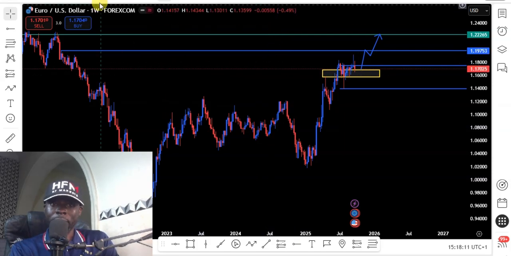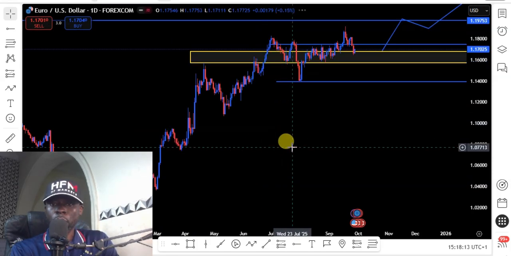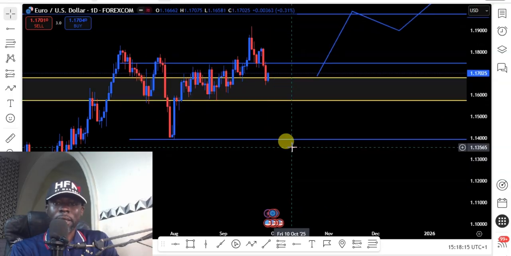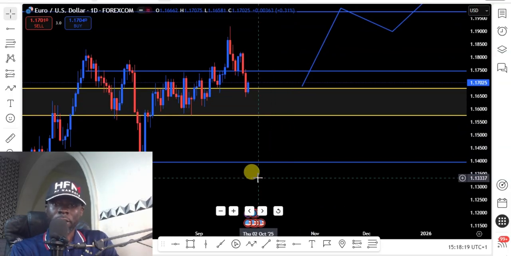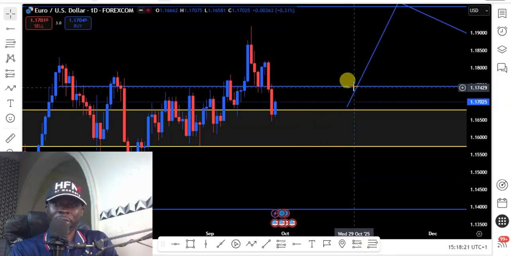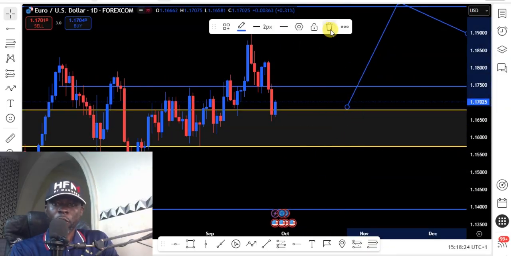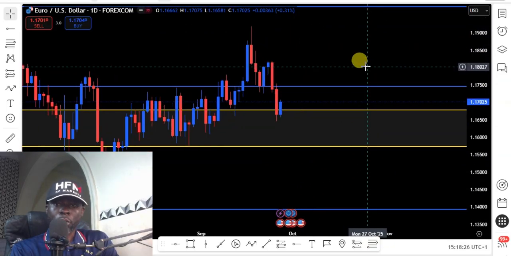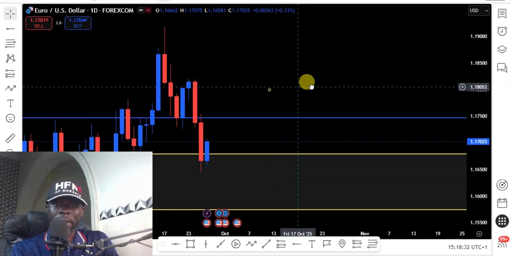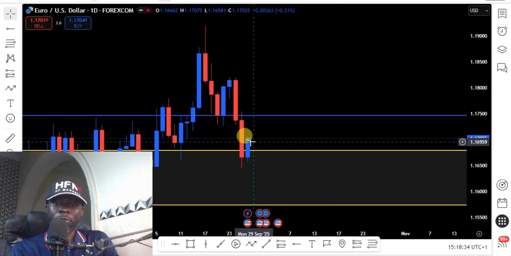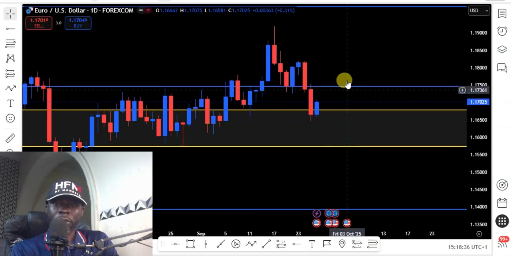So let's go to our daily chart. On my daily chart, you can see that price currently gives us a price action setup. We have a false breakout, and also a false breakout at this low. These two levels are false breakouts, and we also have price action signals indicating a bullish movement for the EURUSD to the top side.